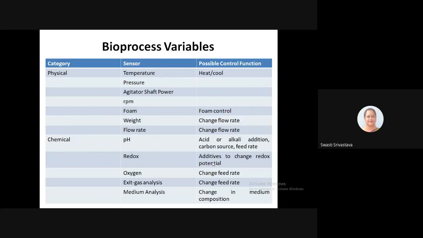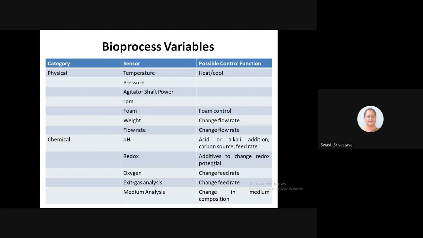Then if the weight or the flow rate are changing, then we will try to re-establish the weight, or the changes or deviations in the flow rate, by a change in the flow rate. Then there are chemical variables also that are changing, and these are either in the form of pH change, or in the change of the redox potential, or change of the oxygen concentration in the vessel, or there may be changes in the gases that exit from the fermenter.